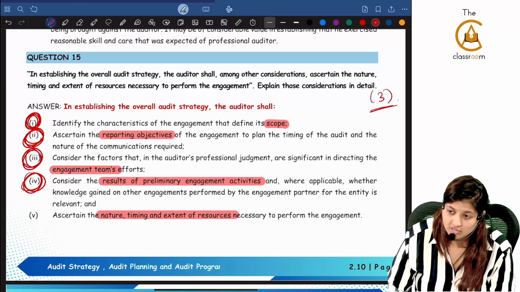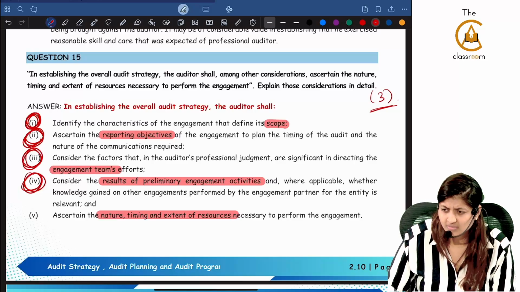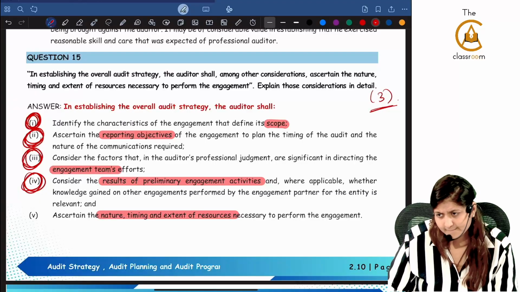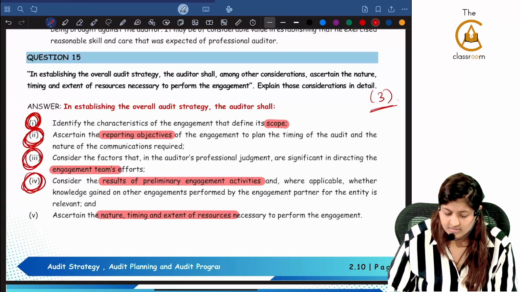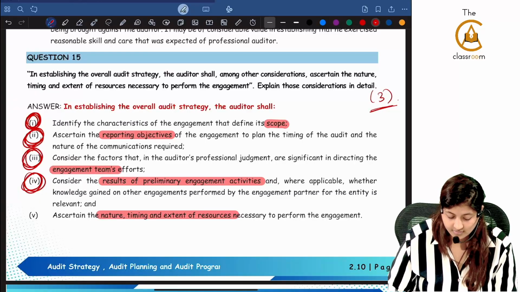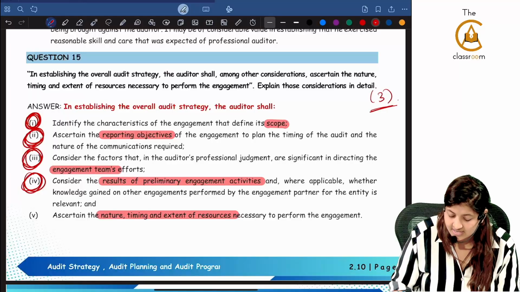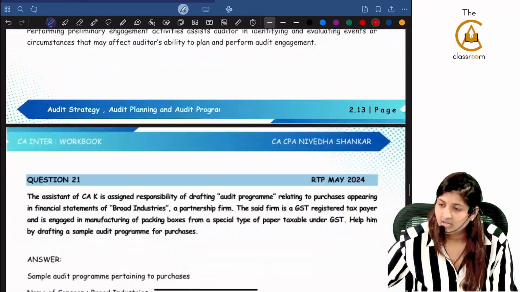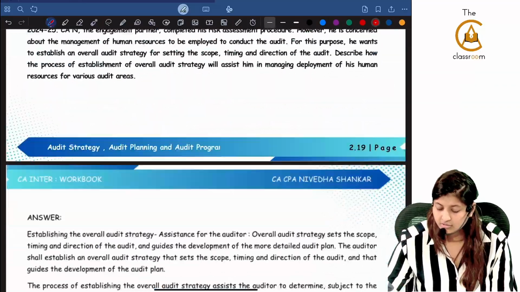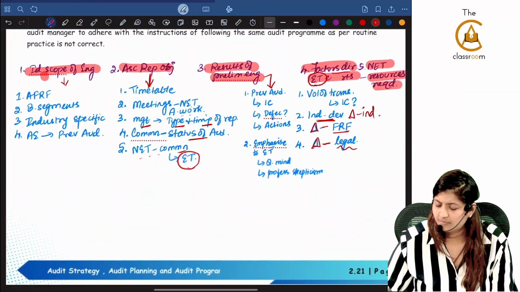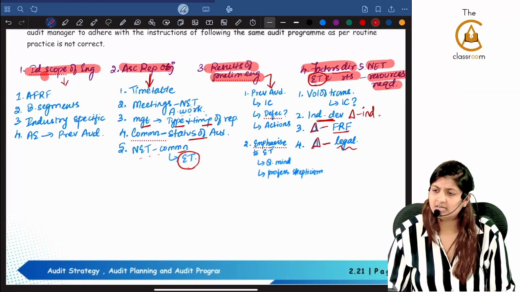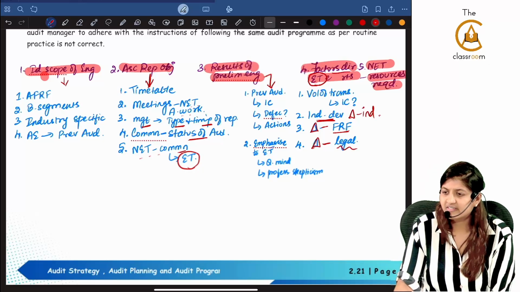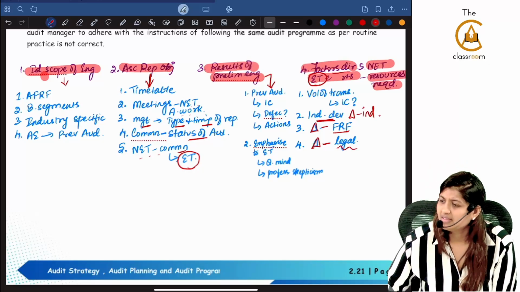For the overall audit strategy, nature, extent and timing of resources that is necessary for performing the engagement. Here I wrote, correct? All the 5. Here also, under that, what is the point? There are no points under that. There is a paragraph.